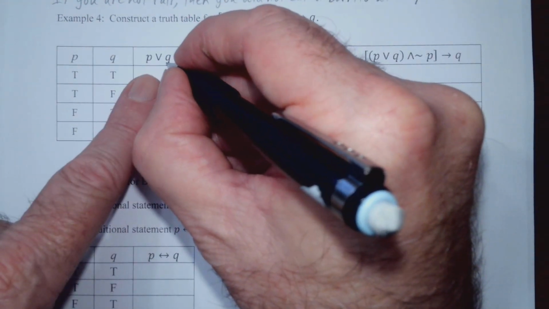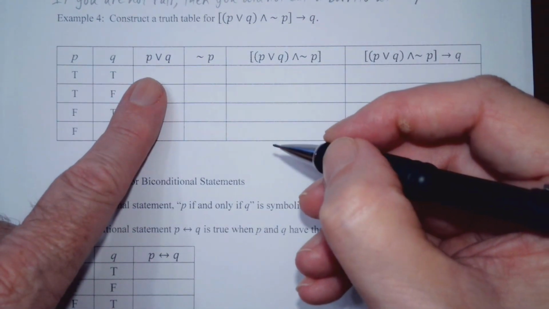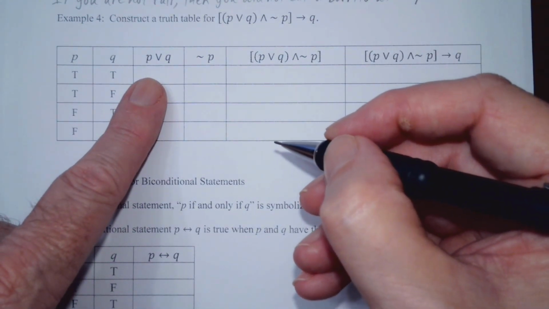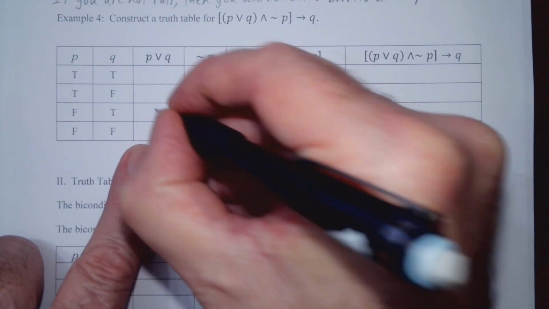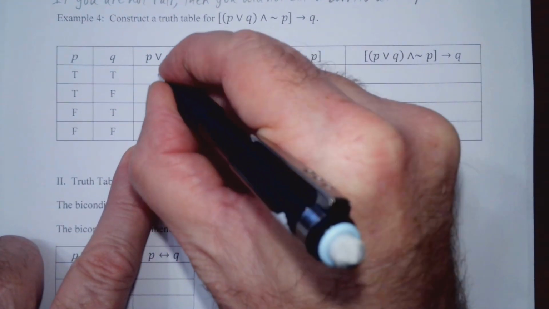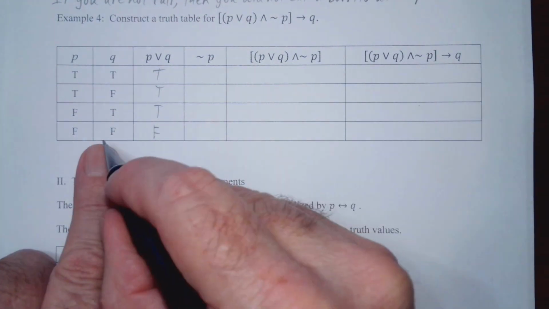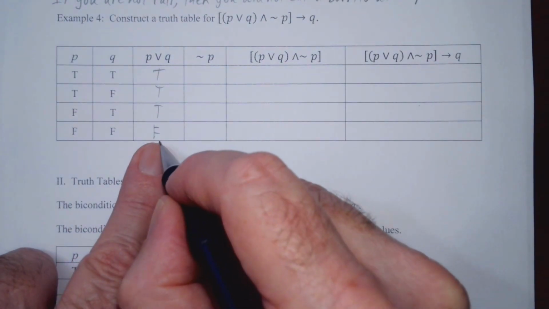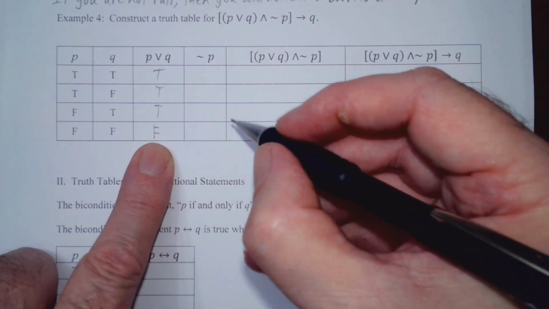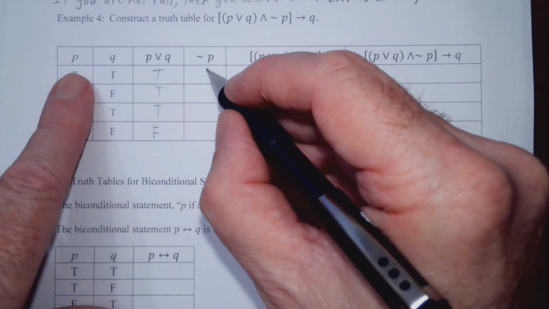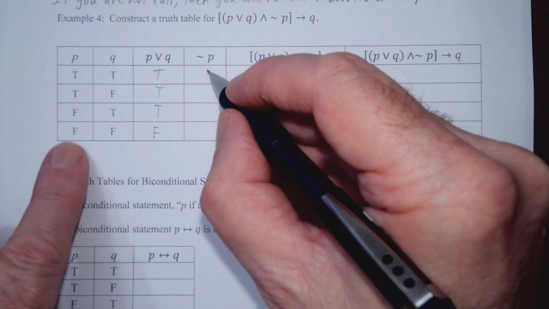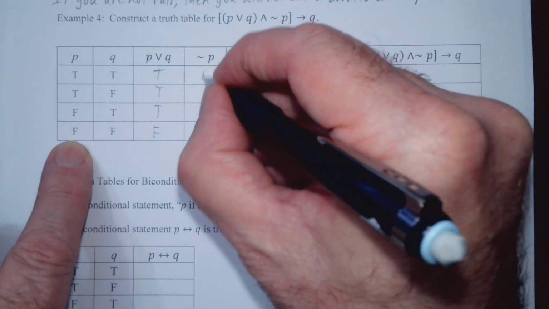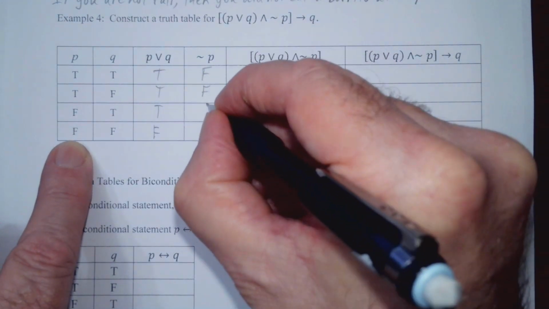Okay, so P or Q. Well, we know P or Q is usually true. It's only false when both statements are false. So in all the other cases, it'll be true. So false, false here is the only time P or Q is false. Not P, well, that's these here. We're going to have the opposite truth values of what we have in the P column. So false, false, and true, true.